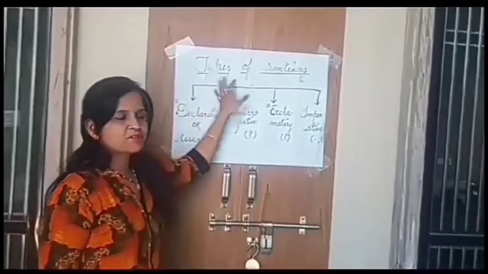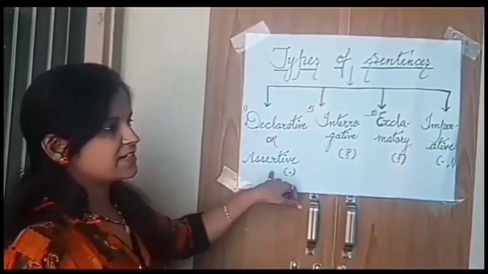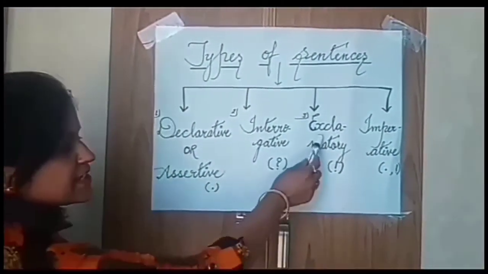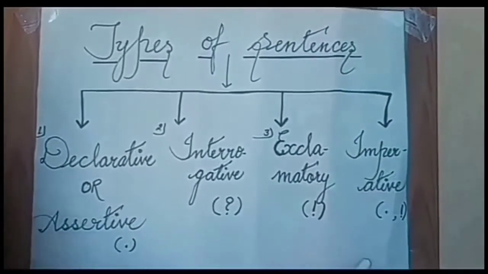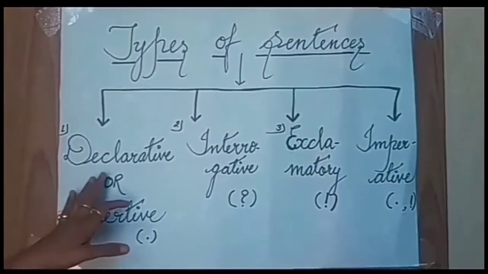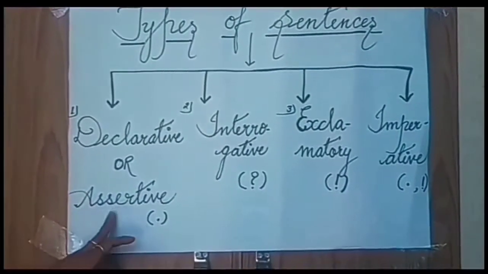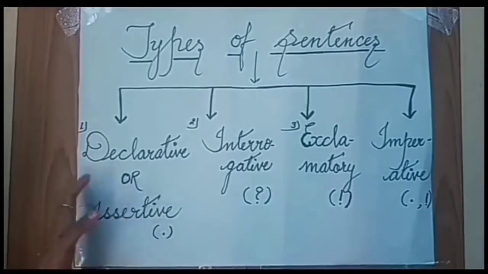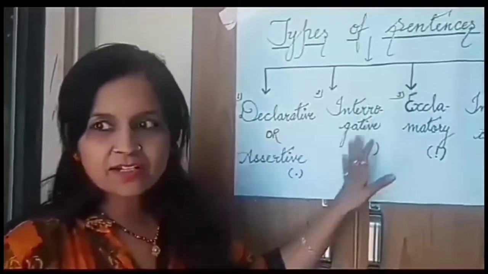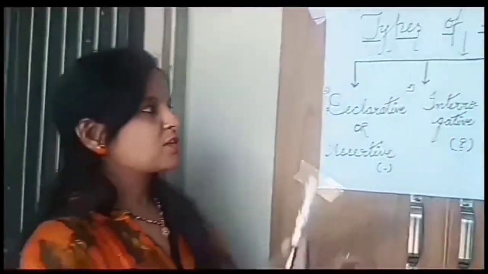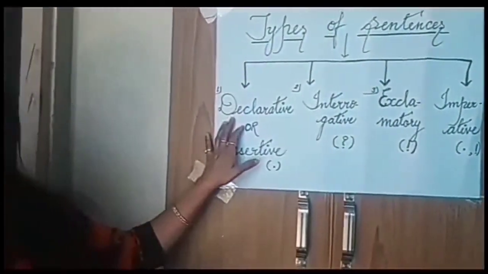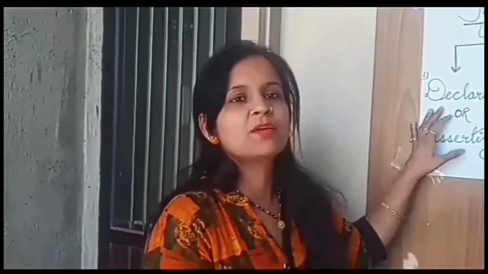Next is types of sentences. There are 4 types of sentences: declarative sentences, interrogative sentences, exclamatory sentences, and imperative sentences. The first one is declarative sentences. We also call them assertive sentences. For example, I have a marker. This is a chart. It states something about the marker or the chart. So, declarative sentences are the sentences which state or say something about the subject.